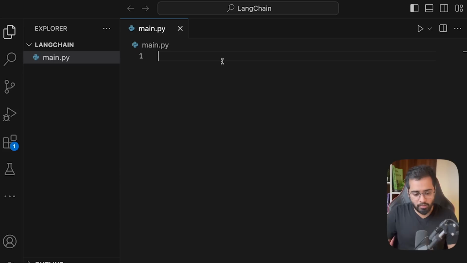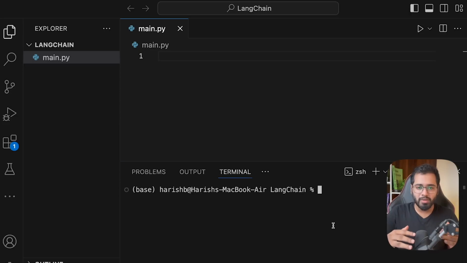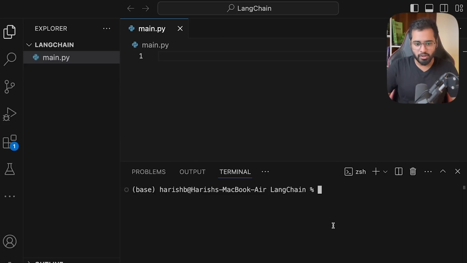So now let us open up the terminal and we have to create something called a virtual environment. So whenever we are installing packages, we don't want it to be available globally. We only want it to be available inside of that one virtual environment. Also, it is a pretty standard process whenever we are working with Python projects.